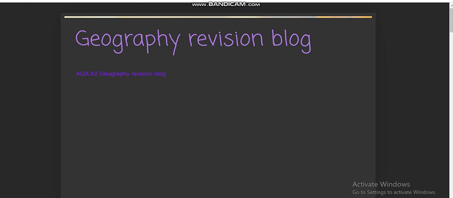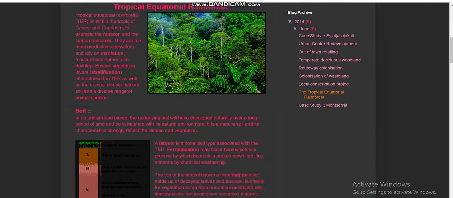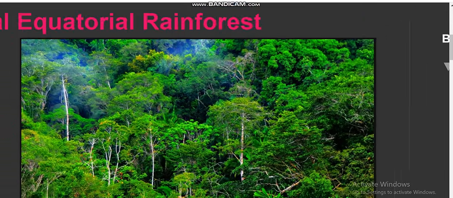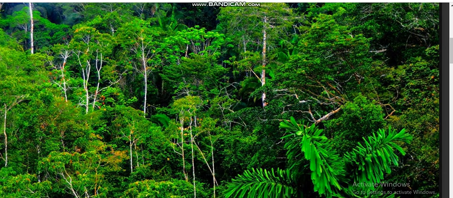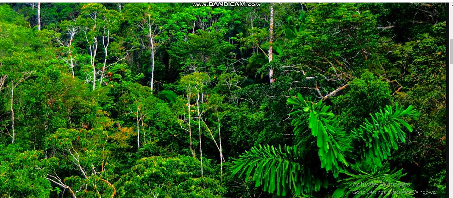Let me just use this one to explain. Very tall trees, that's number one. And also, if you check very closely, there is the dense evergreen forest. And if you check very closely, mune wide variety of plants.